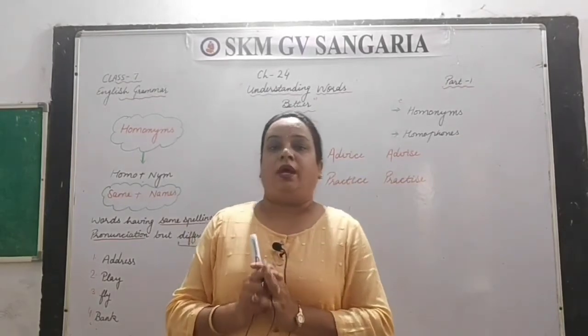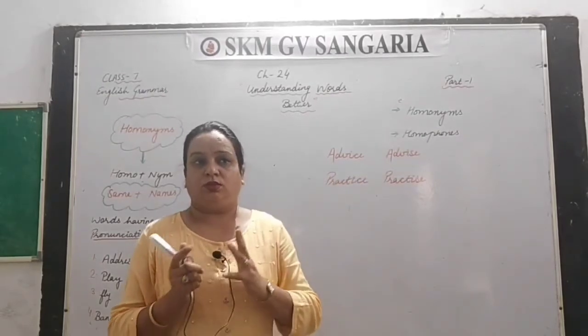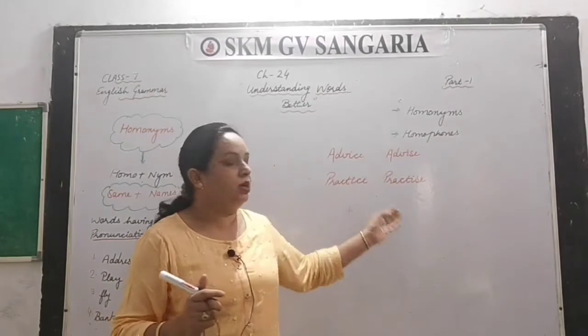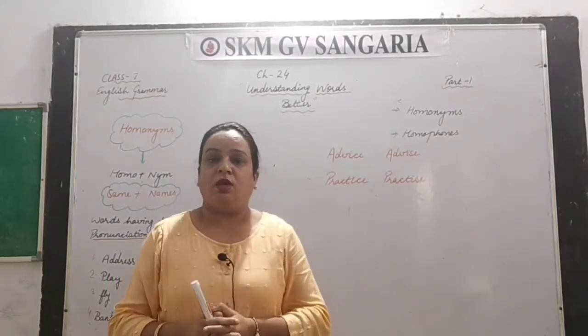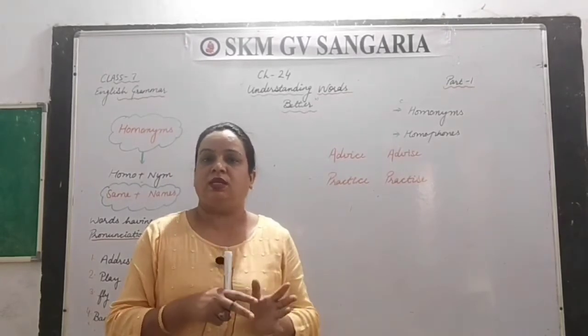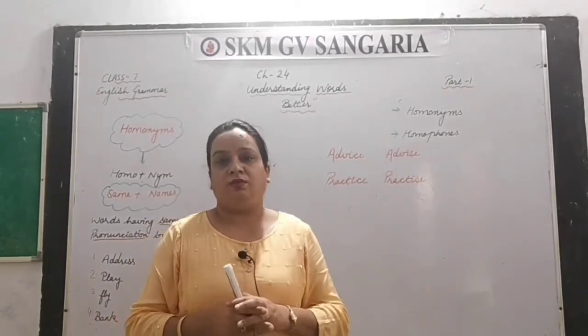Now, as I told you, sometimes the spellings are different but the pronunciation is the same. Sometimes the spellings are the same, pronunciation is the same, but the word meanings are different.